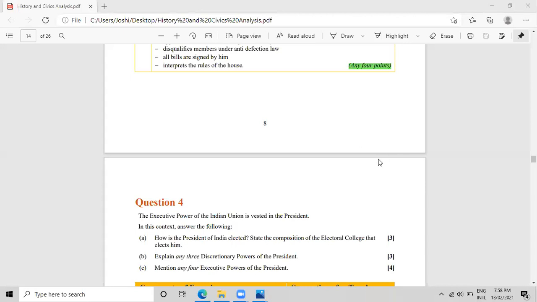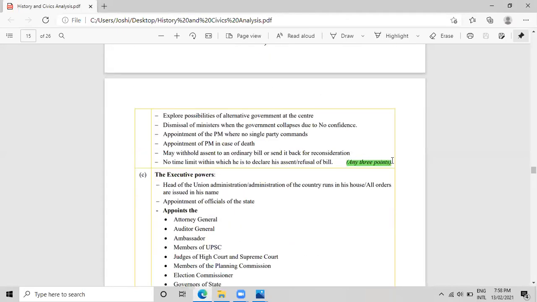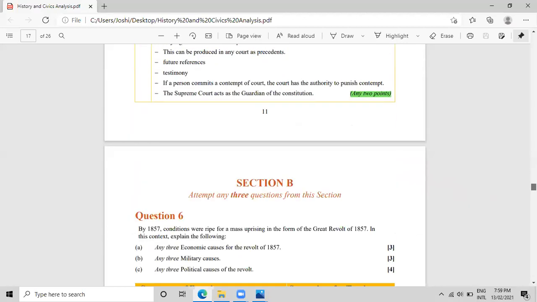Yes, so as I was talking about the keywords and key points, I have highlighted everywhere that if the question is for 3 marks or 4 marks, mention any 4 points or 3 points. Everywhere you can find these highlighted points, because when we talk about a particular topic, here the executive powers, there are a lot of points in the executive powers, but the question is asked for 4 marks. So any 4 points which you can remember very well can be written down in this subject. The same rule we have to follow throughout the paper, the whole 80 marks paper.